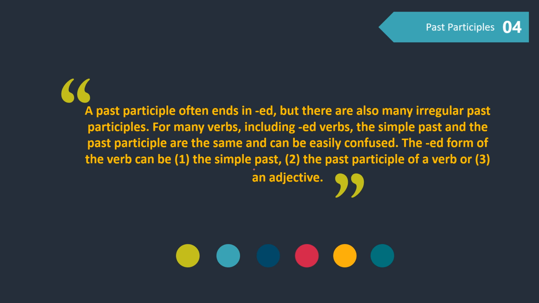The ed form of the verb can be the simple past, like I have already explained just now: the ed form of the verb functions as the verb and it is not preceded by to be or auxiliary. The past participle: the ed form of the verb functions as the verb and it is preceded by auxiliary have, has, had, or to be. Or an adjective: the ed form of the verb does not function as the verb and it is not preceded by auxiliary have, has, had, or to be. To be is am, is, are, was, were, be, and been.